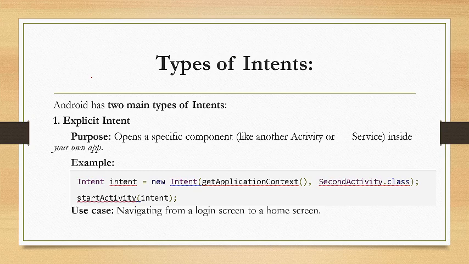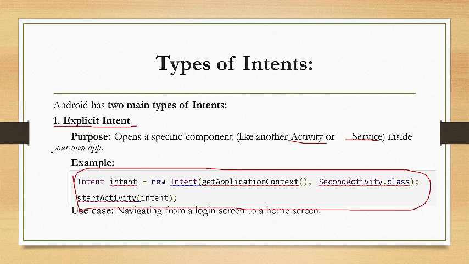There are two types of intents. The first one is the explicit intent. The purpose of this is it opens a specific component, like another activity or a service inside your own application. This one is an example of an explicit intent. It means mag-open yung bagong activity within your application. Ma-open yung new screen. Use case: navigating from a login screen to a home screen.